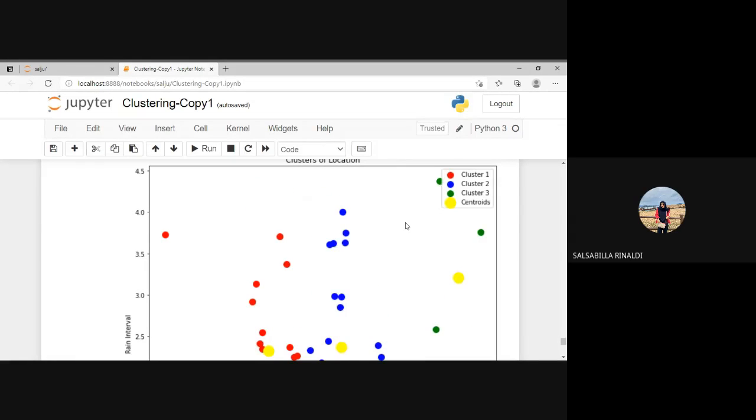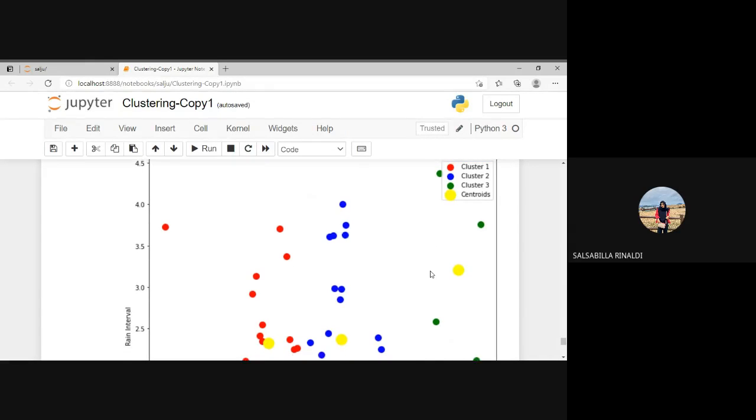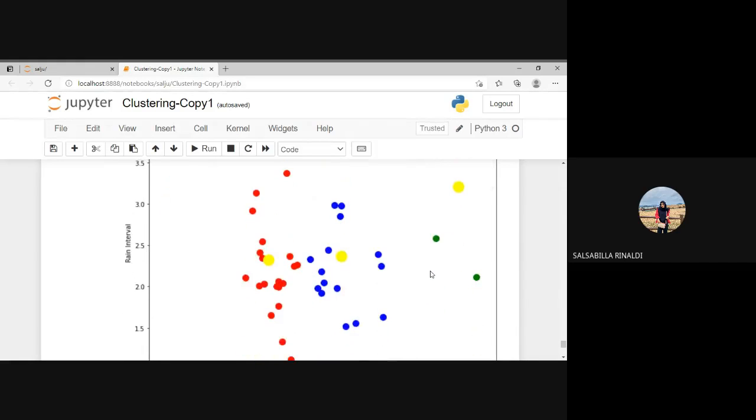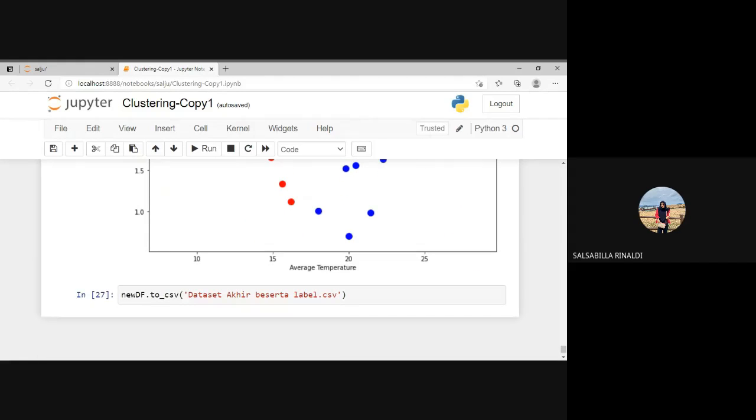As you can see here, cluster 1 is red, cluster 2 is blue, cluster 3 is green, and the centroid is yellow. In the last line, just to export the cluster data into CSV format, because in this dataset we use the CSV format.